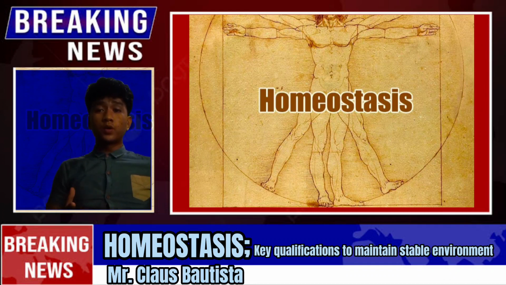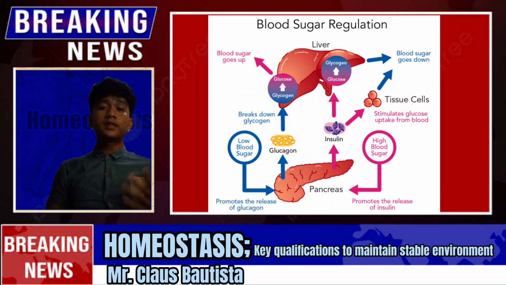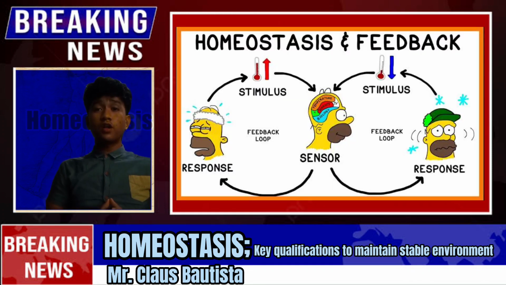In order to promote optimal cellular and metabolic function, it entails the management of a number of physiological factors, including temperature, pH, blood pressure, and glucose levels within specific limits. That's all for homeostasis. This is Klaus Arlef Bautista reporting from 24/7 News.